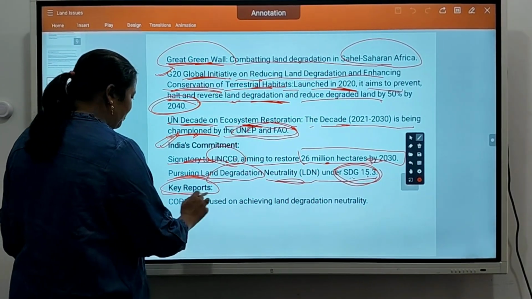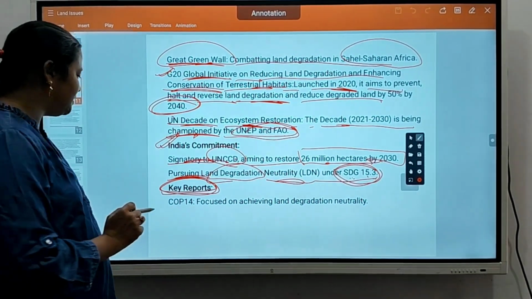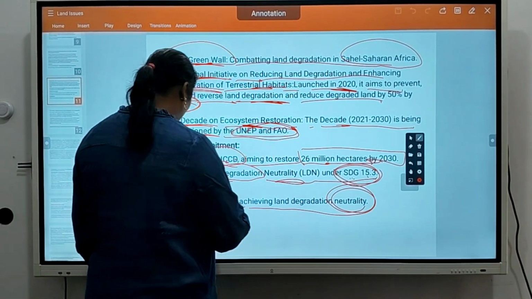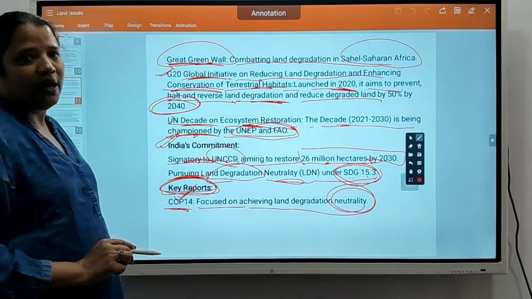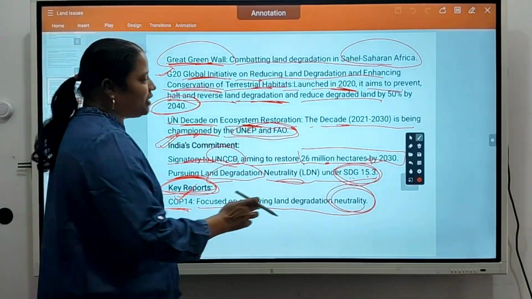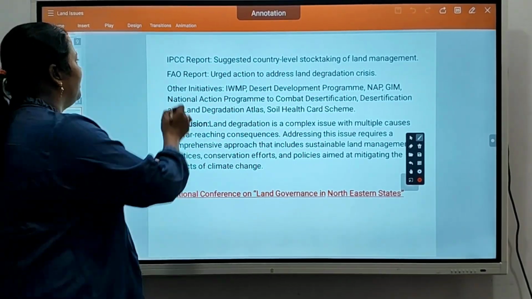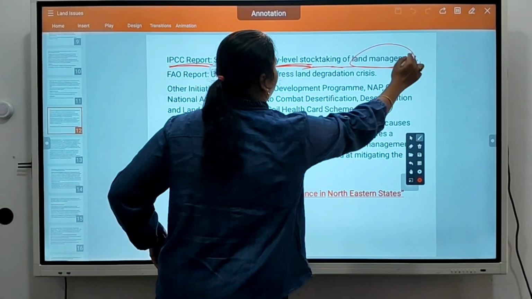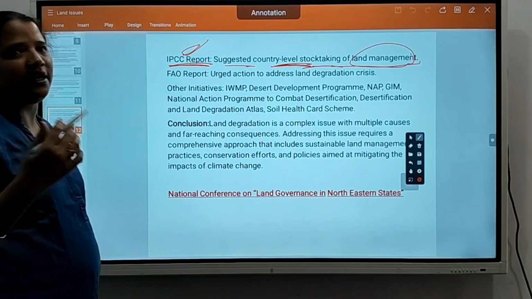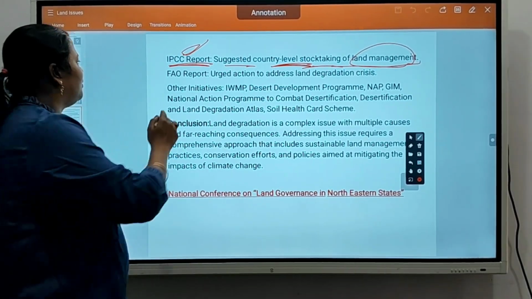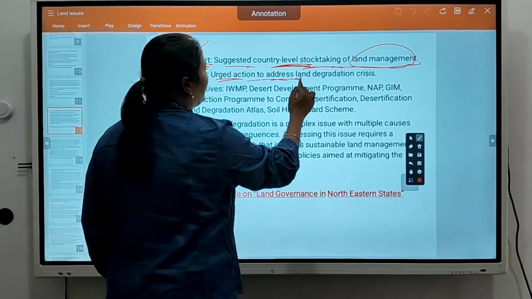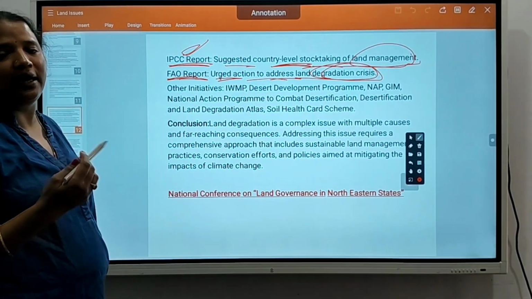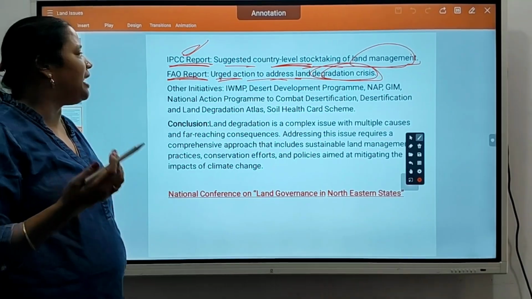So what are the key reports here? COP14 focused on achieving land degradation neutrality. The COP14 initiative wants to achieve land degradation neutrality. The IPCC report suggested country level stock taking of land management. This report suggests country level land management. The FAO report urged action to address the land degradation crisis. The FAO report urged that there is an urgent need to stop land degradation.